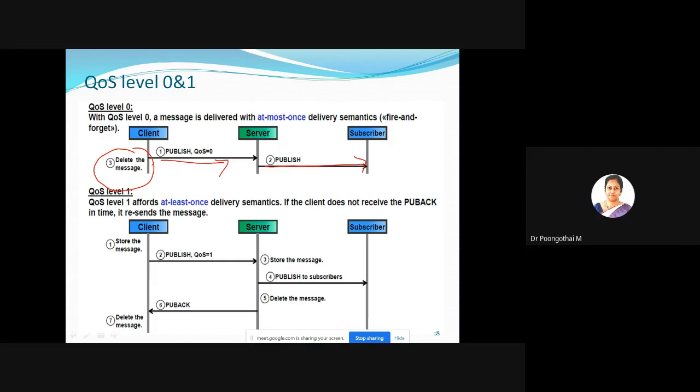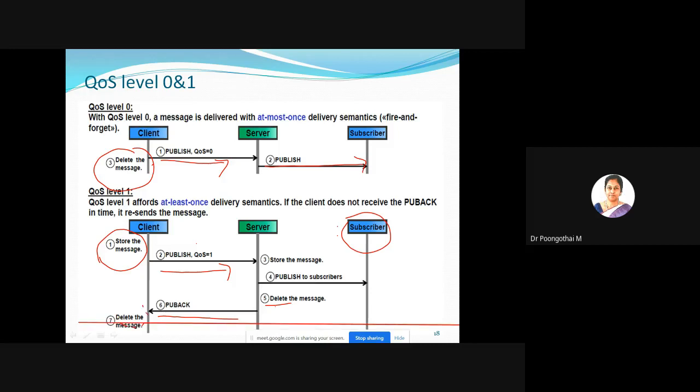Next, quality of service level 1, at least once. A message is sent multiple times until an acknowledgement is received, okay? This is also known as acknowledged delivery. You can see here, first the message is stored at the client side and published using QoS level 1. The messages are stored on the server side and subscribed by the subscriber. Once the message is subscribed, the message will be deleted at the server side, that will be acknowledged by publish acknowledge, and the message is deleted at the client side.